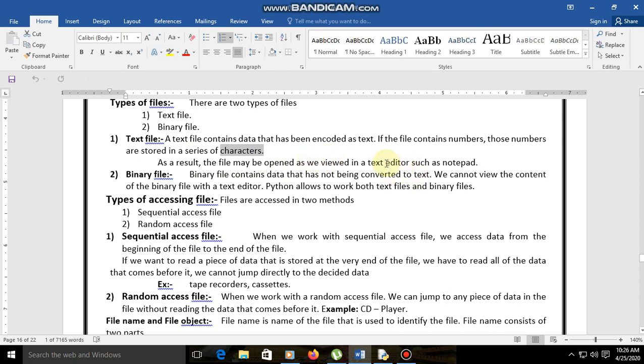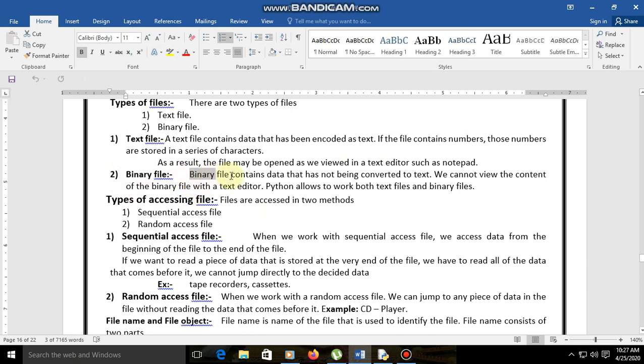So that is stored in a Notepad. We can use a text editor to see that data. That is the nature of our text file. And the next one is what? The next one is the binary file.